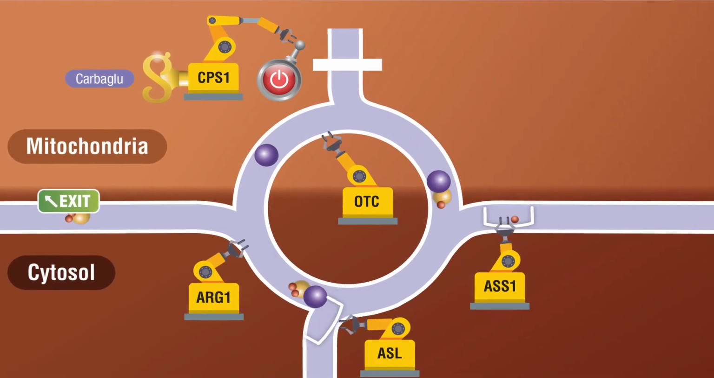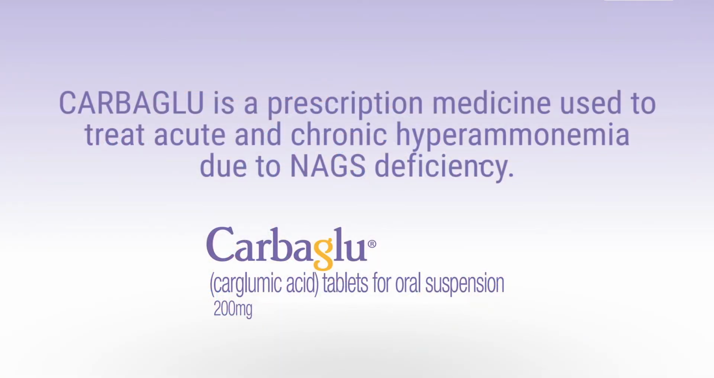Carbaglu, carglumic acid, is a prescription medicine used to treat acute and chronic hyperammonemia, high blood ammonia levels, due to NAG-S deficiency. If you have any questions about NAG-S deficiency or Carbaglu, please refer to your physician.